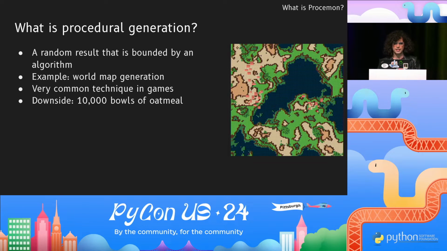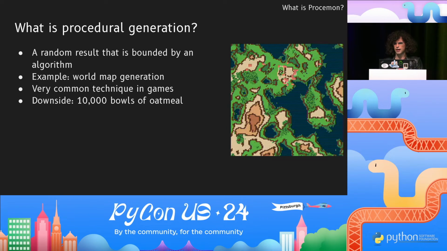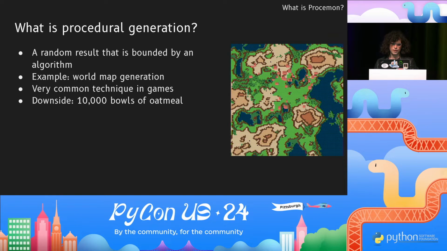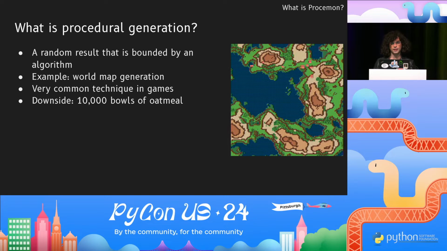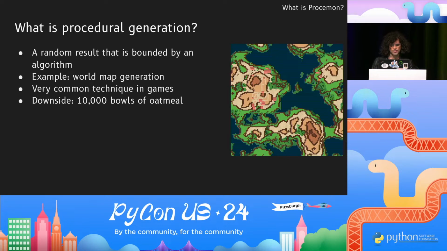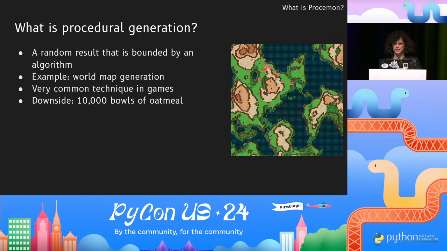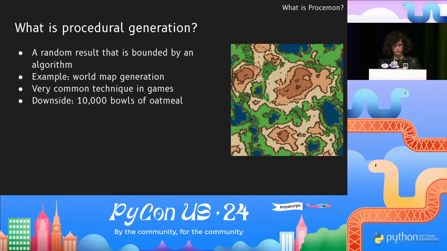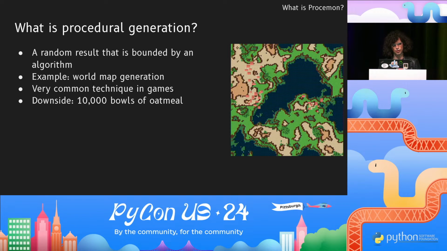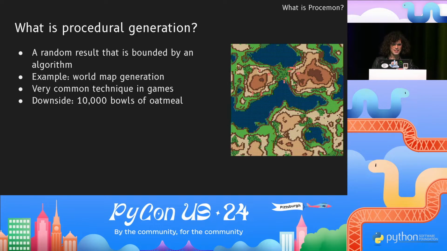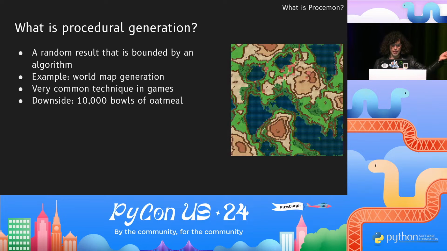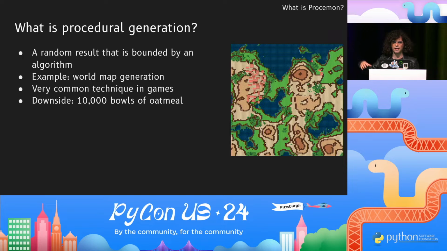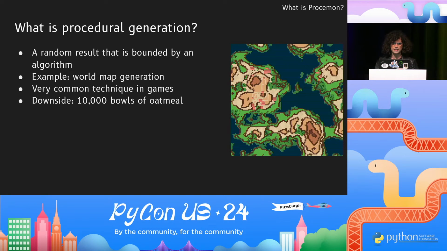Procedural generation is a well-known technique in game development, and it's been around for decades. The downside of procedural generation is that it's difficult to make anything interesting. Game developer Emily Short famously called this the 10,000 bowls of oatmeal problem. So you can make 10,000 bowls of unique oatmeal, but it's still oatmeal. So the maps on the screen are an example of that. They are all different from each other, but they don't have any unique features that really separate them one from the other.